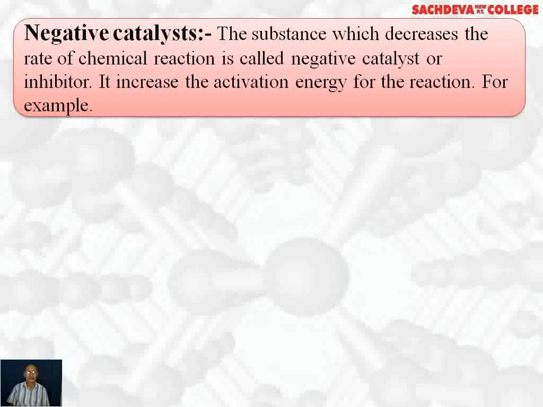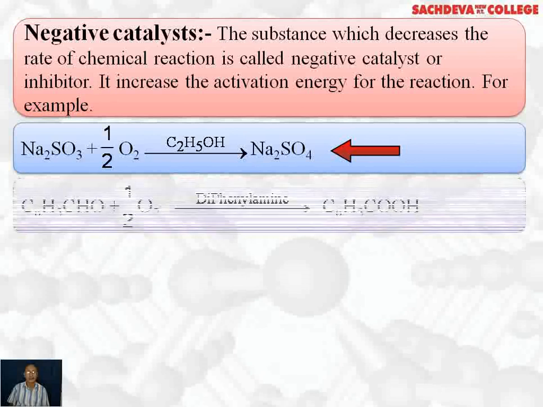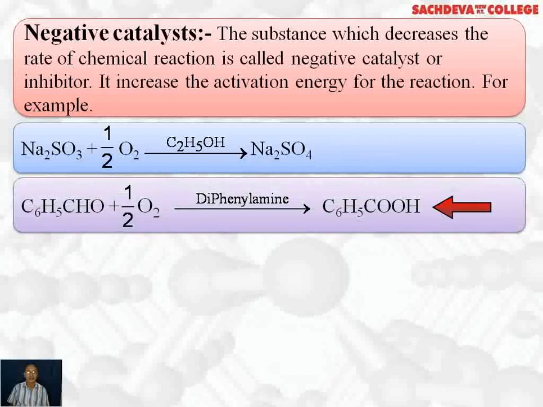They are also called inhibitors and they increase the activation energy for the reaction. For example, sodium sulfite on oxidation gives sodium sulfate. Here ethyl alcohol decreases the rate of oxidation. Similarly, benzaldehyde on oxidation gives benzoic acid. But in the presence of diphenylamine, the rate of reaction slows down. That is, diphenylamine is acting as a negative catalyst.